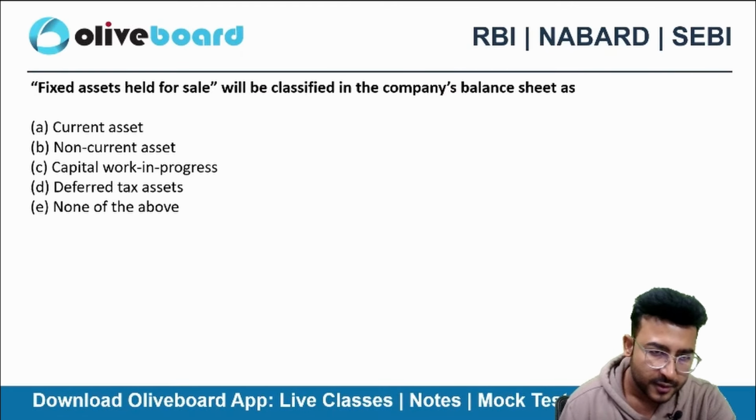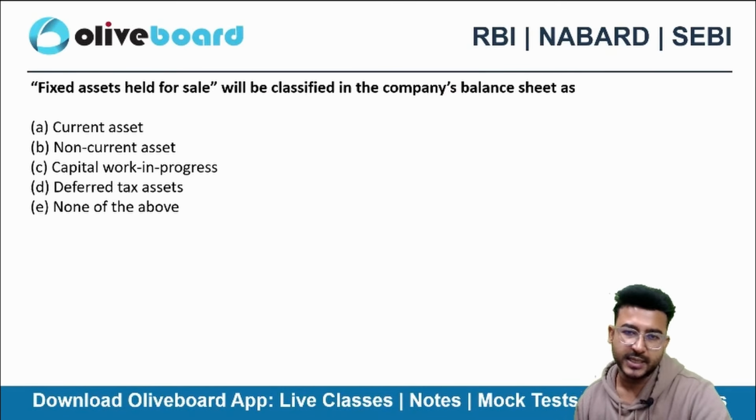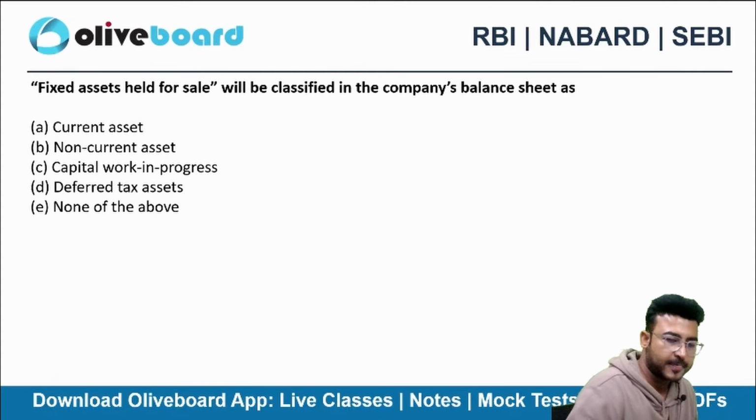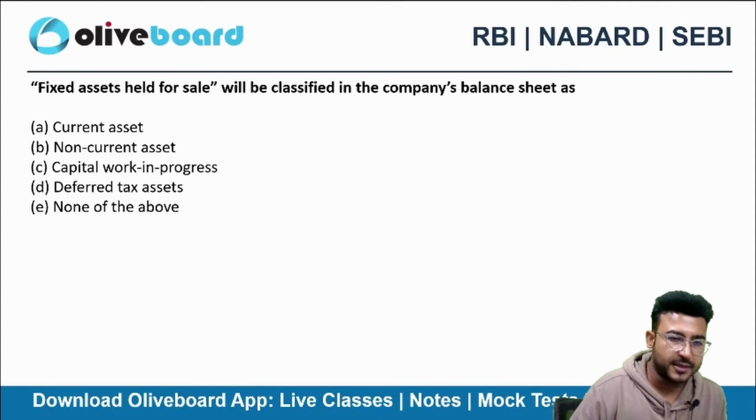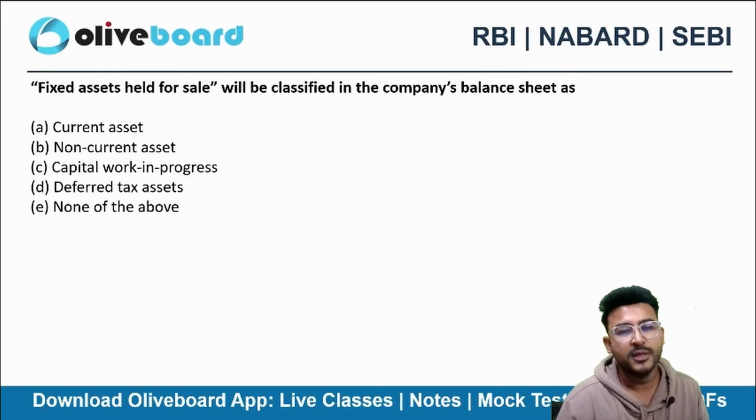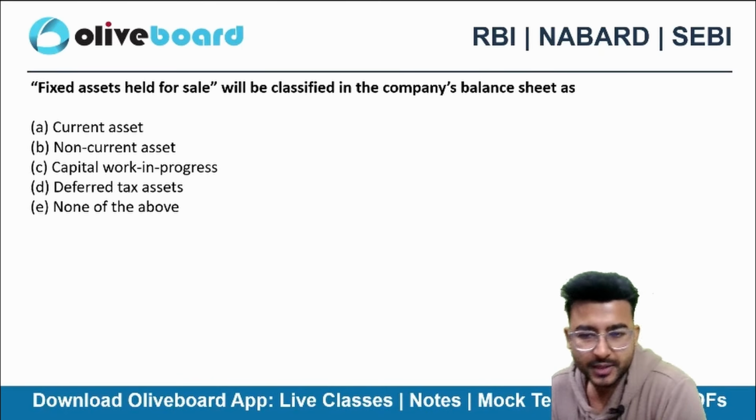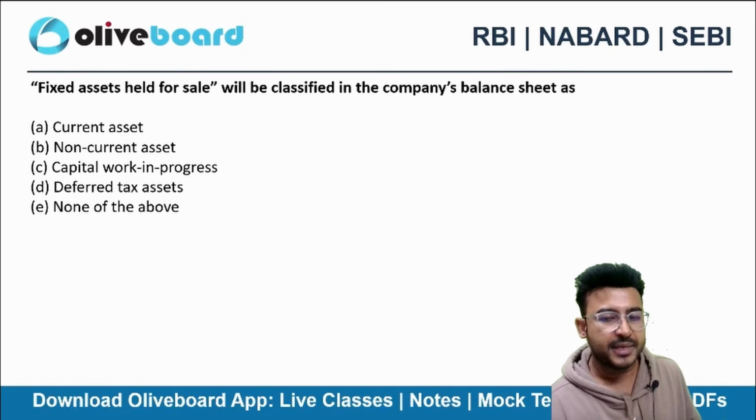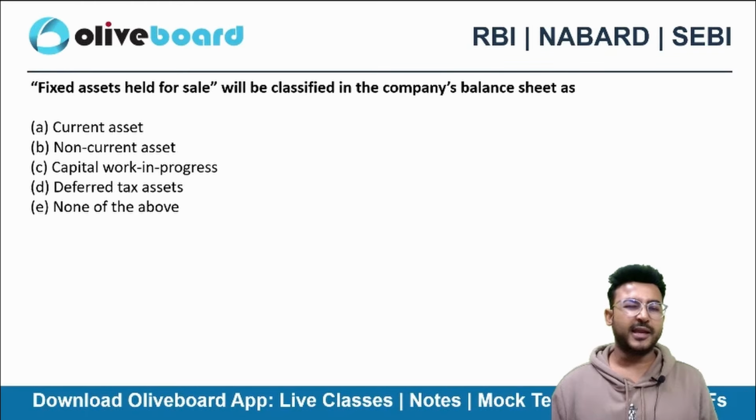Next one. Fixed asset held for sale will be classified in the company's balance sheet as what? Current asset, non-current asset, capital WIP, deferred tax asset, none of the above. Now this question is from the ICAI study material. This can come in your examination also, and it can create a lot of confusion.